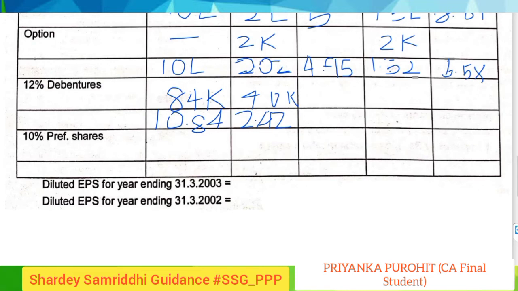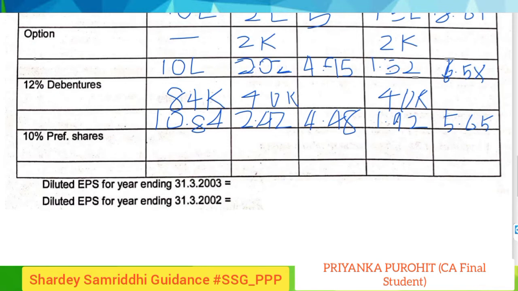So the EPS would be again dilutive, at 4.48. And in this case also, as in the last case, we will just increase the shares by 40,000. So the number would be revised to 1.92 lakhs, and the EPS would be 5.65, which is again dilutive. Here it was 6.58, and now it is decreasing to 5.65.